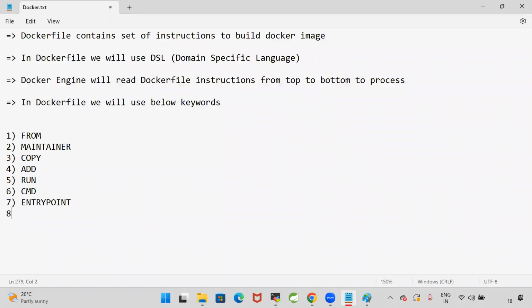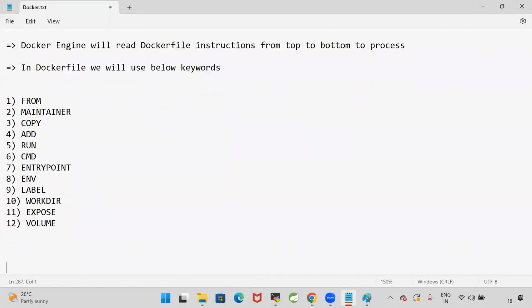And the eighth one is environment keyword. The ninth one is label keyword. And the 10th one, work dir. And the 11th one, we are going to use expose keyword. And the 12th one, we are going to use volume keyword. So like this, we are going to use these keywords in order to write our Docker file.